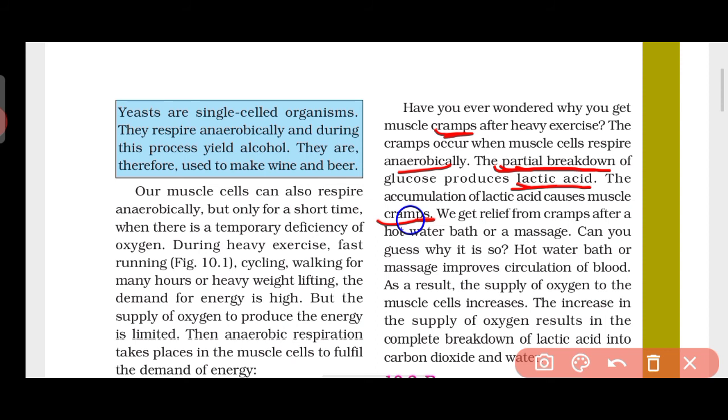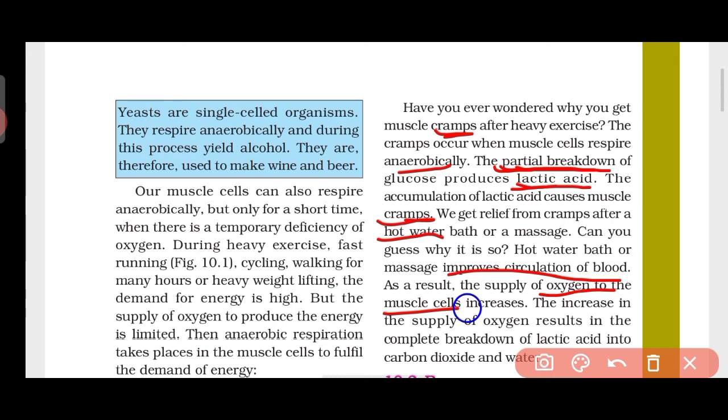Now how do we get relief from that muscle cramp? Yes, by using hot water. If there is a muscle cramp somewhere, then we apply hot water there, or massage. Now what does the hot water do? The hot water will improve the blood circulation, and due to the improved blood circulation, the supply of oxygen will also increase, because oxygen is carried by blood.